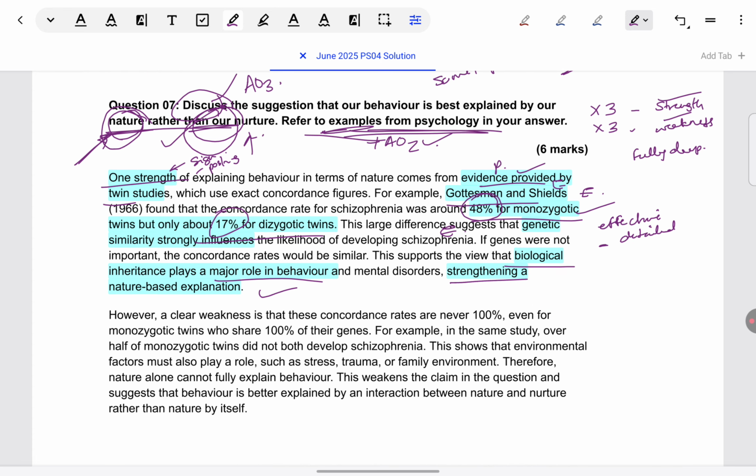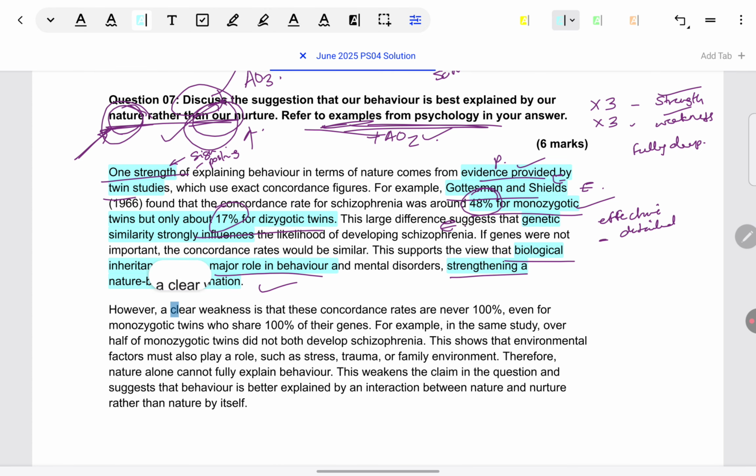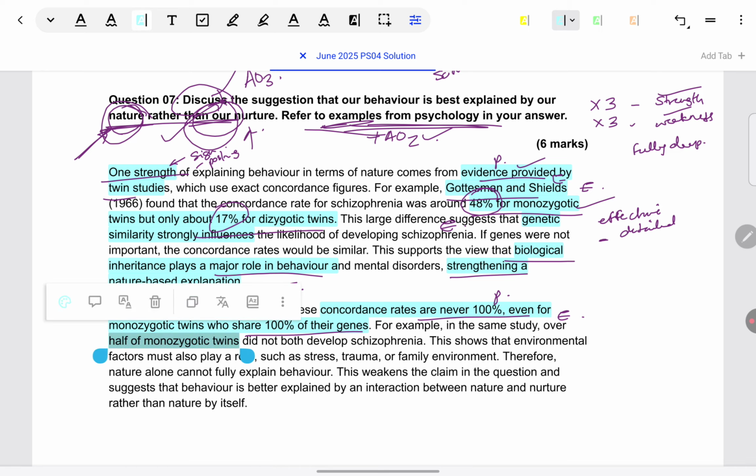Now let's come to the weakness. Same PEEL format is followed. So first, signposting. There is a clear weakness that concordance rates cannot be considered as effective evidence because they are never 100%. So, this is the point being made. The feature which is giving a weakness to nature explanations is that the supporting studies have doubt cast on them. Explanation or example of this is that in the Gottesman and Shields study, we don't need to name it again, we can just say same study, only about half of the twins had schizophrenia, like both of them sharing the disorder.